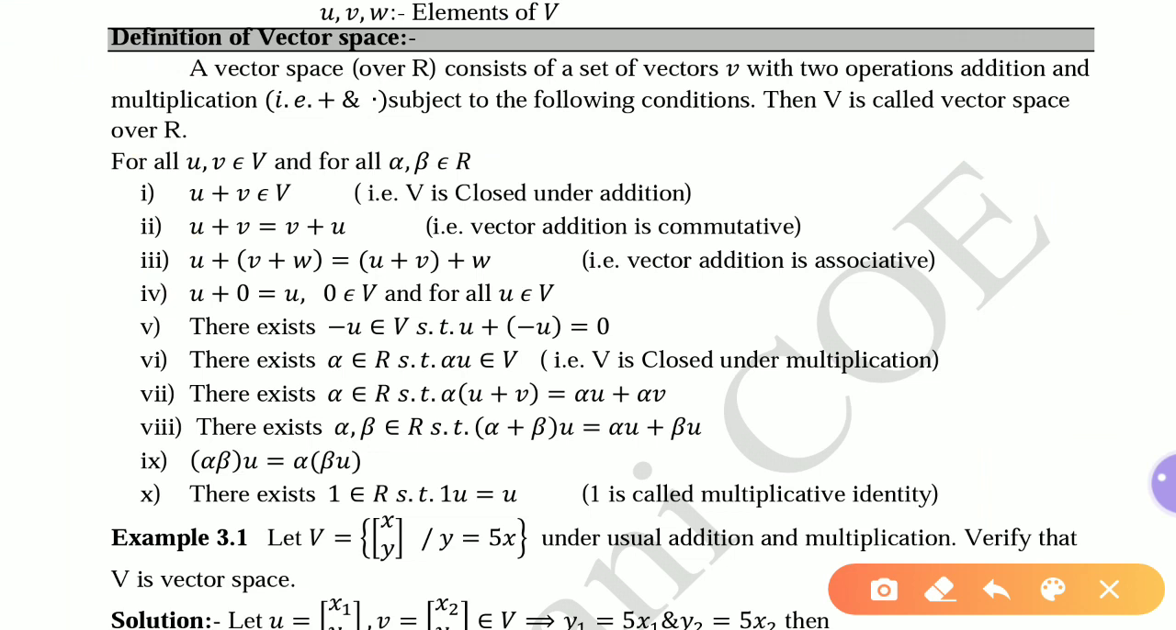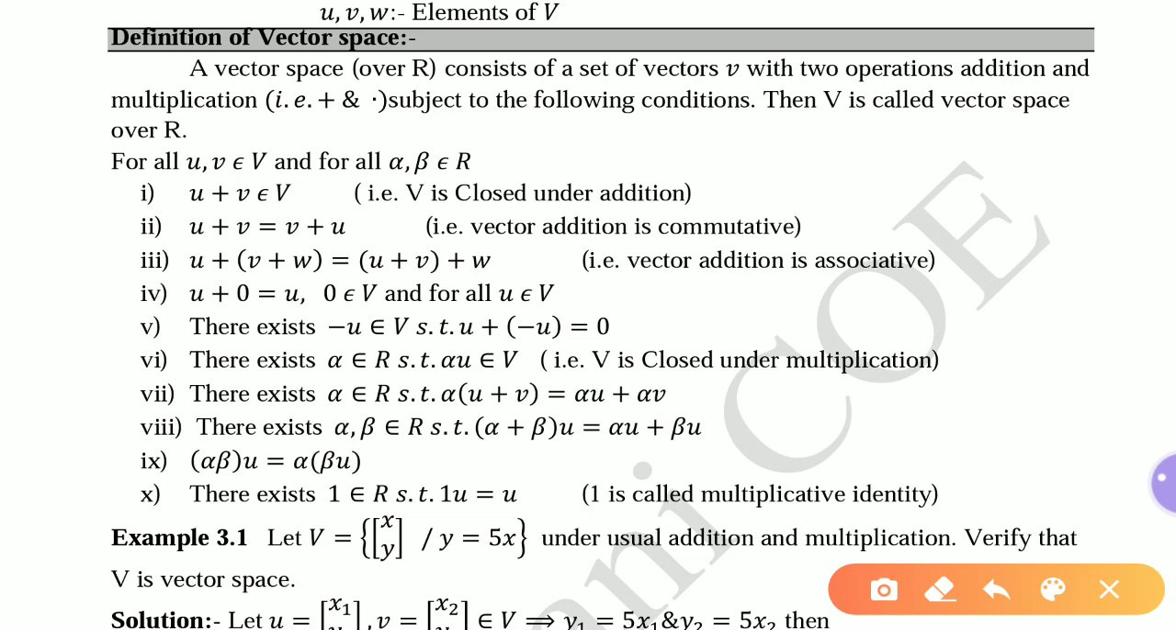Multiplication operation. Property number 6: there exists alpha belonging to R such that alpha times u belongs to V. Okay, so whenever we consider any scalar alpha from the set of scalars, and multiply it with any random vector u belonging to V, then alpha times u must belong to V. That operation is called V being closed under scalar multiplication. Fine. The operations you can call vector addition and scalar multiplication.